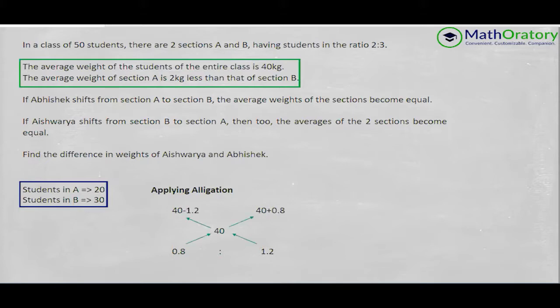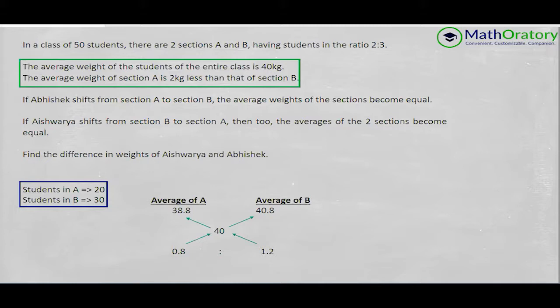Now all that remains is to get this adjustment done. In this case, I've adjusted it with 40 itself, both the differences. You can very well figure out the average of B, because that's the higher average. If you check the allegation tree here, A has a lower average, and that is written in the information as well. So A+2 should be more than 40. How much more? 0.8 more, from the cross differences in allegation. So 40 plus 0.8 gives 40.8, and then simply subtract 2 to get the value of A. Or you can do it this way: 40 plus 0.8 and 40 minus 1.2, and then you get the averages of A and B.